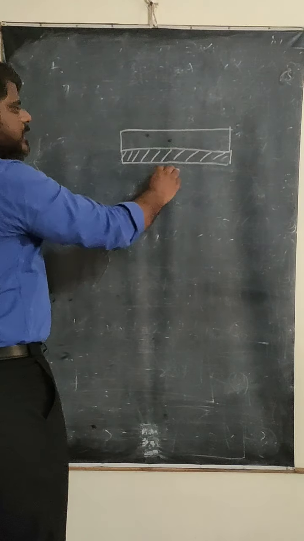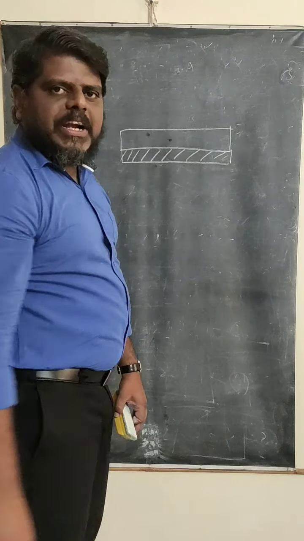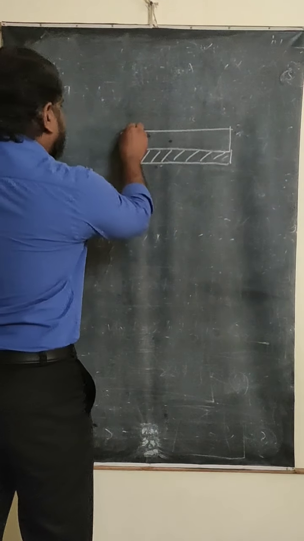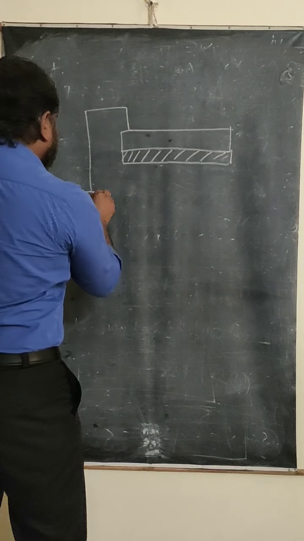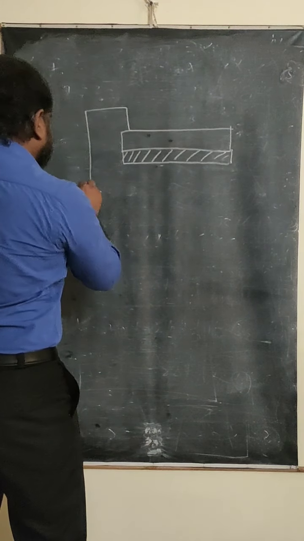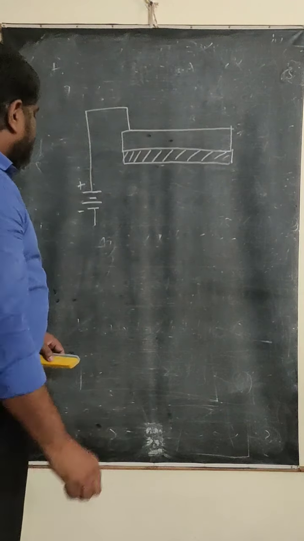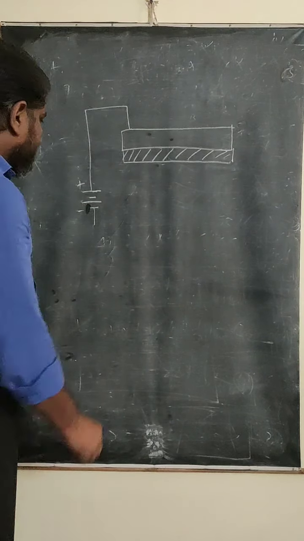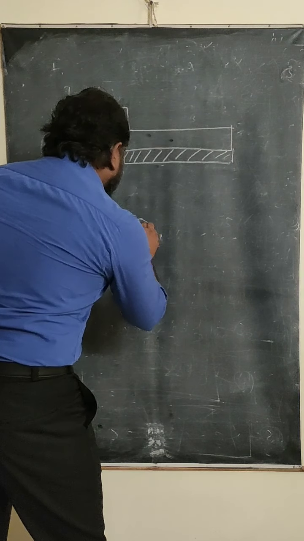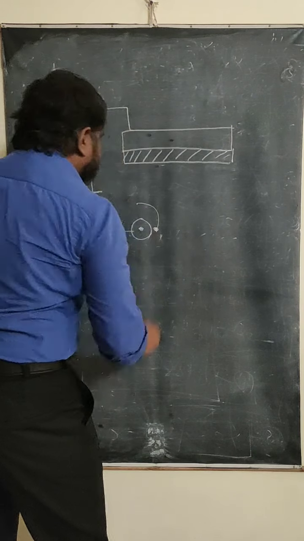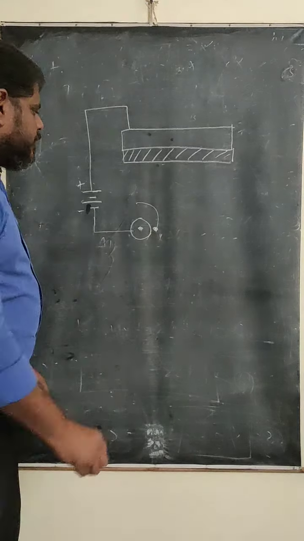And this is a metal strip. A metal strip means that definitely current is going to pass through it. And we are going to connect a wire here. And here I am going to take a battery at this place. Okay, this is plus and this is minus. After that I am going to connect it to a bell. So here I am going to use a bell at this place.